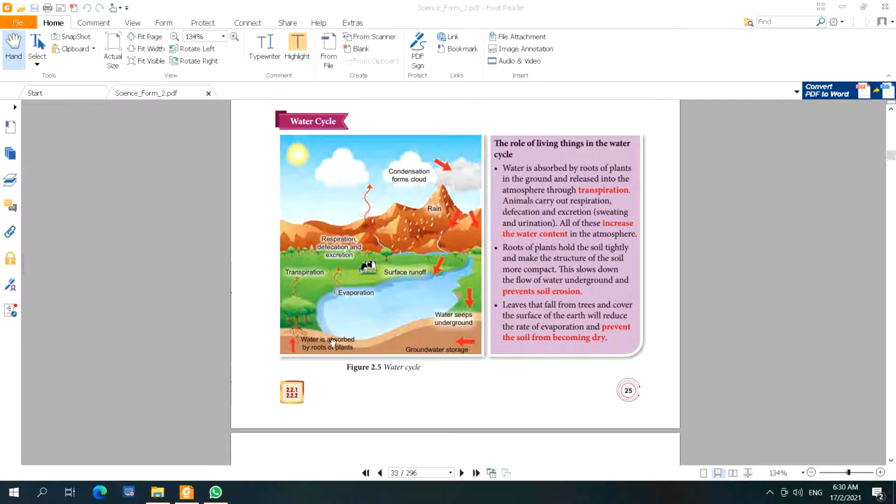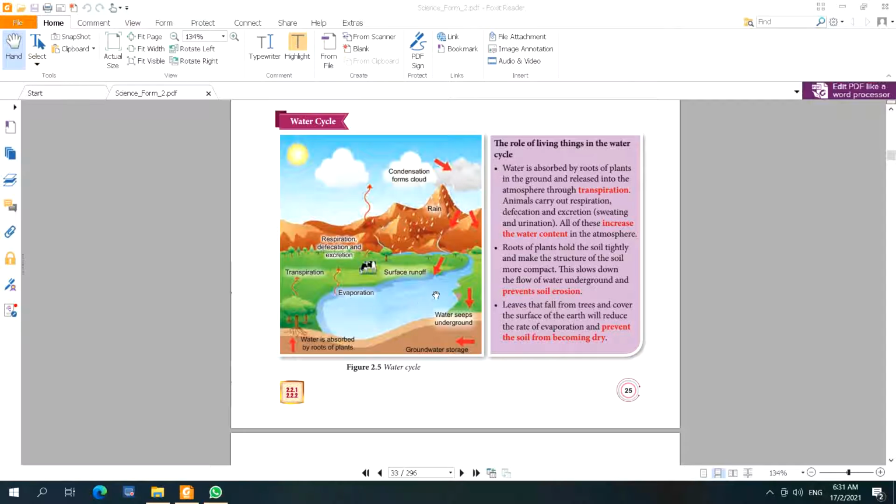Water is used by plants and released to the atmosphere, and same for animals. They use water and release it to the atmosphere. Same for the process of evaporation. It will release to the atmosphere and then come down to the river, underground water, and the sea through raining.